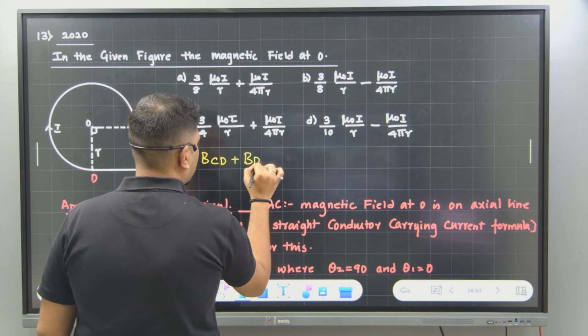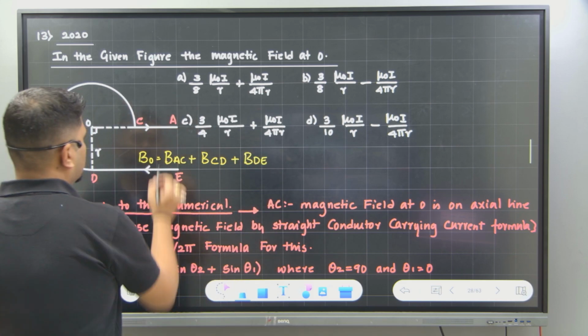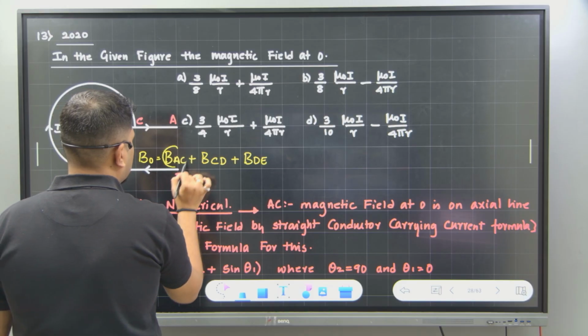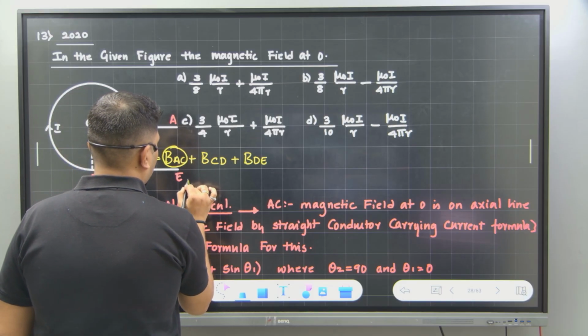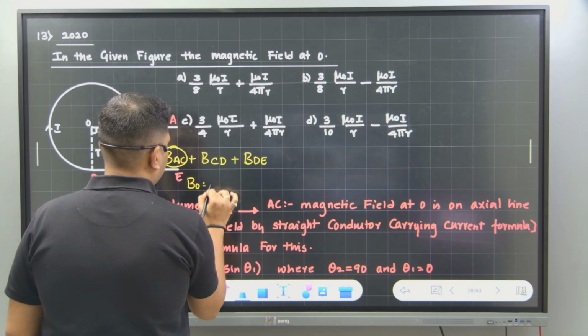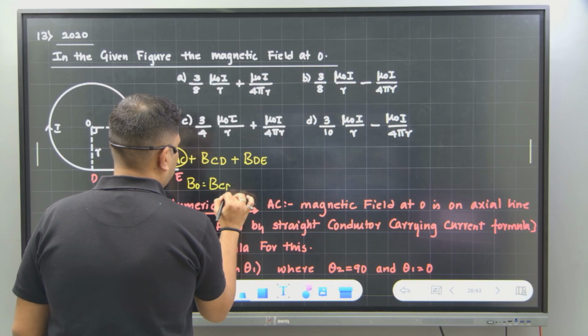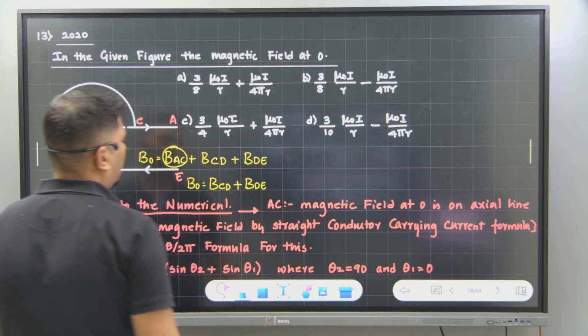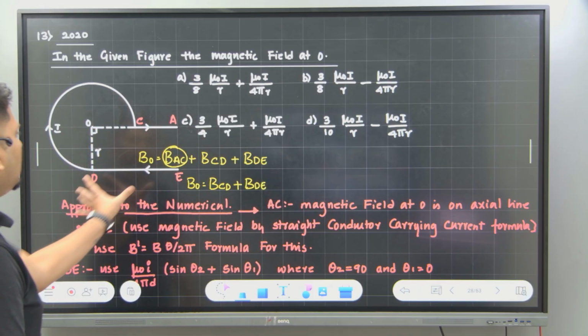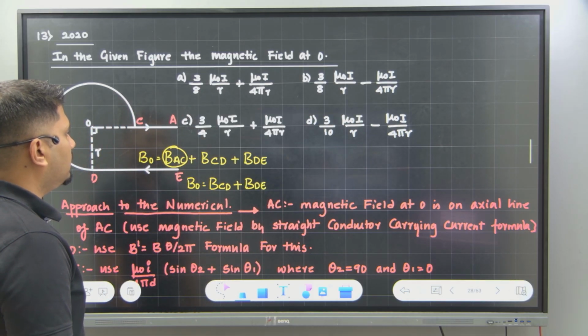Am I right? Net magnetic field generated by AC will become 0. Correct? So left out is B naught equal to B of CD plus B of DE. Correct?